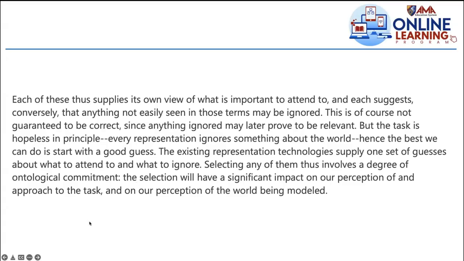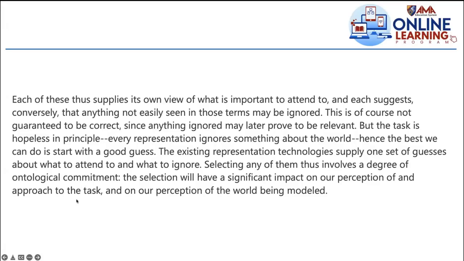Because here we're talking of one task, or it can be multiple tasks. But again, it's connected to the world being modeled, because you do the task in that world. So that's why it's ontological. It's kind of philosophical, it's kind of abstract, but again, it's concrete. There's something concrete in it.